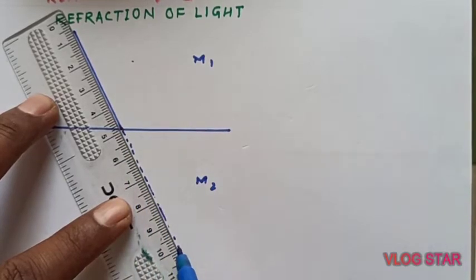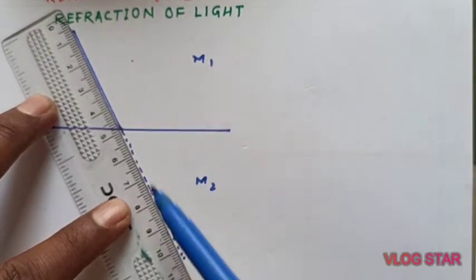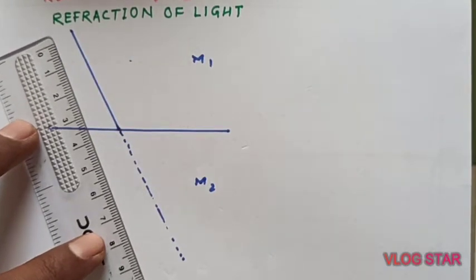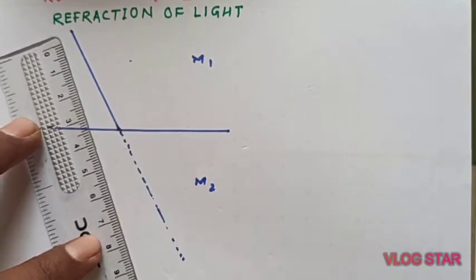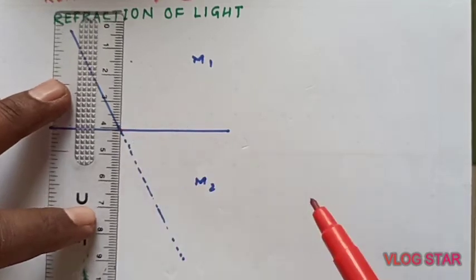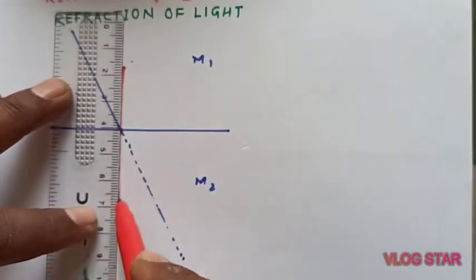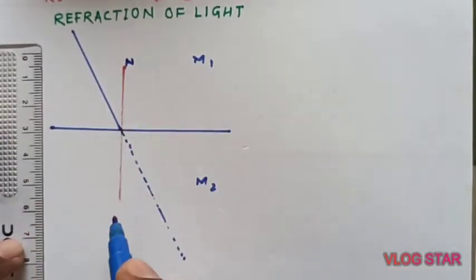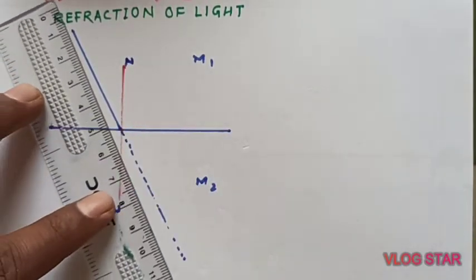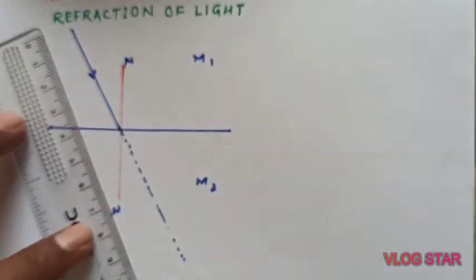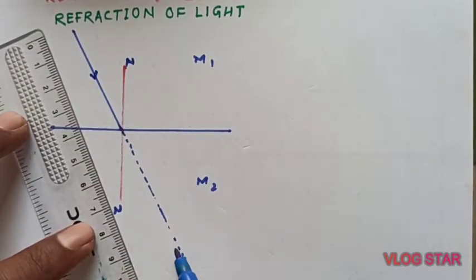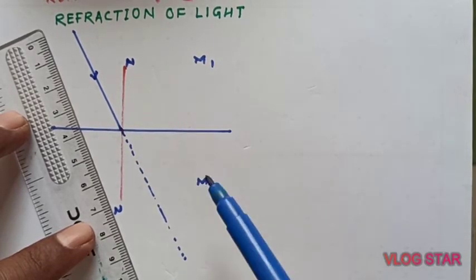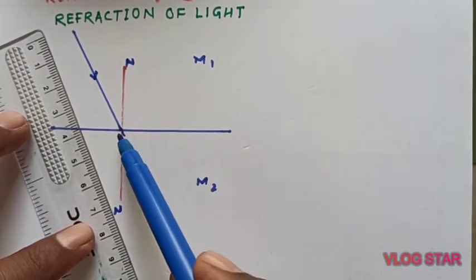If the medium is transparent, it is supposed to move in this direction, but in reality it does not move in a straight line. This is the point of incidence where we can draw a normal, isn't it? This is a normal, NN dash. Now what happened? This is the incident ray, and it is supposed to move in this direction in a straight line, but as here is medium 1 and here is medium 2, it is supposed to change its path.